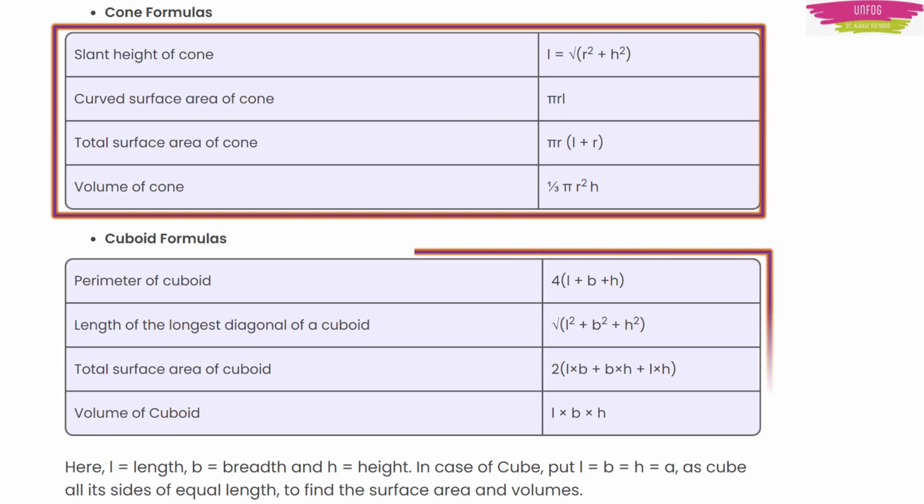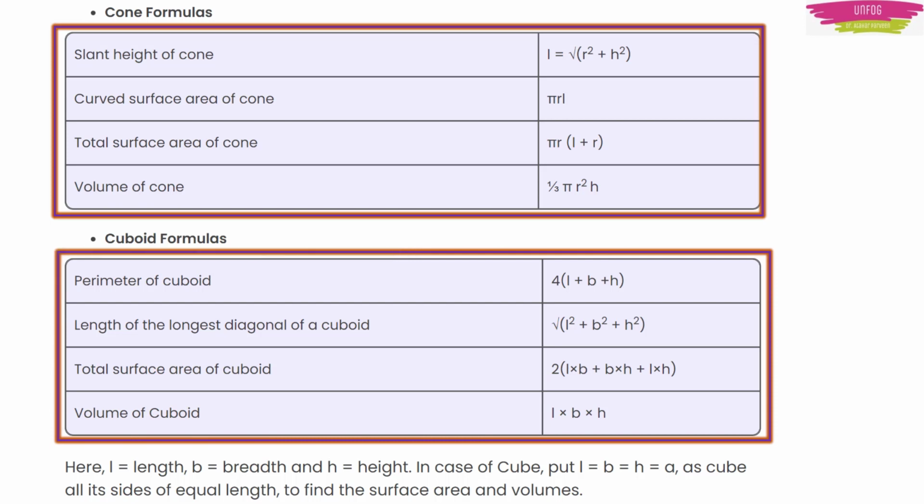And for cuboid, you have perimeter 4(L plus B plus H), where L is length, B is breadth and H is height, and the length of the longest diagonal will be square root of L² plus B² plus H², and total surface area of cuboid will be 2 times (length into breadth plus breadth into height plus length into height). And of course, volume of cuboid will be length into breadth into height.